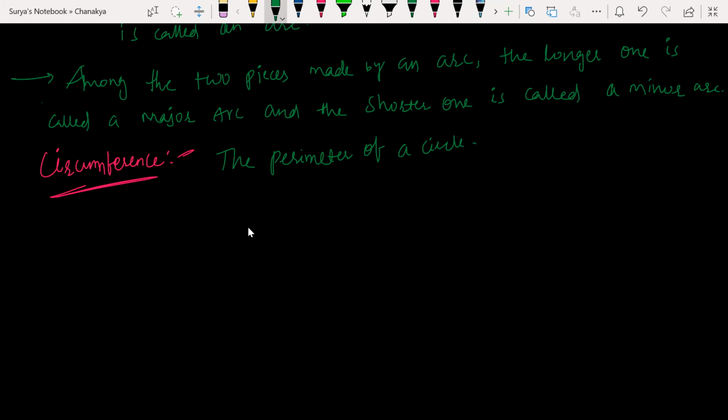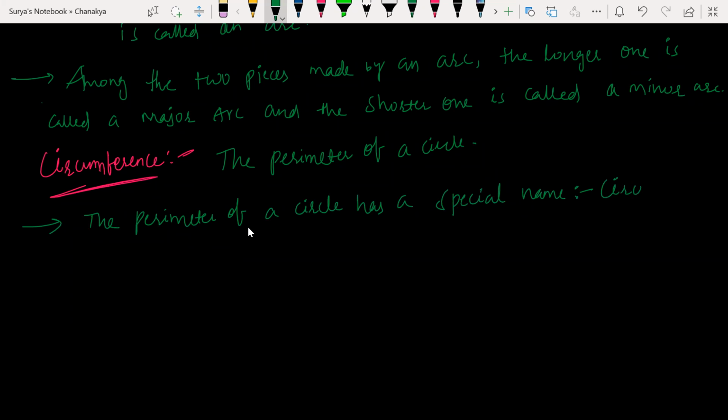What is the special name? You write: the perimeter of a circle has a special name that is called circumference.